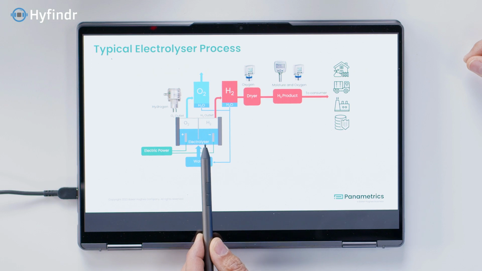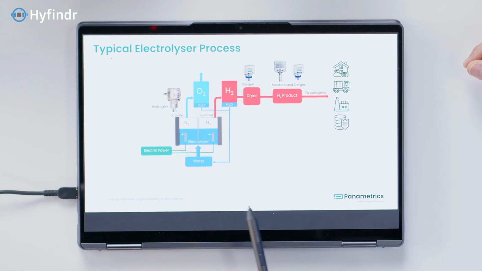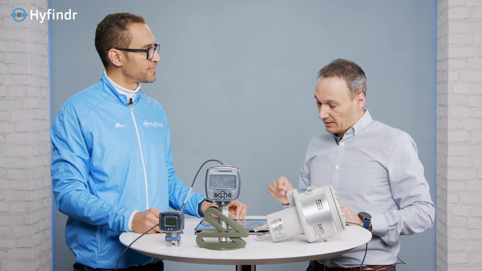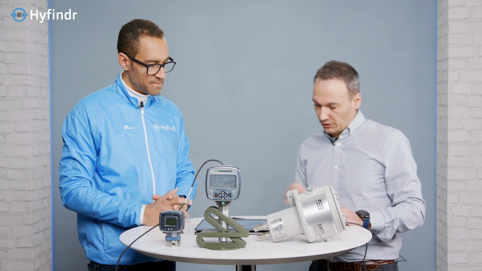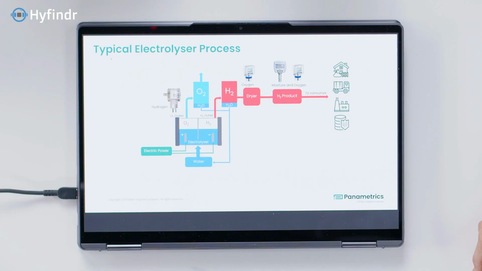So if this membrane does not work well, there is a leakage or something has happened with the membrane, then from the hydrogen side to the oxygen side, we might get some leakage, some crossovers. And the mixture between oxygen and hydrogen is a pretty explosive mixture, especially if we are close to the explosive range, to the flammable ranges. Every flammable gas or vapor, when within the concentration ranges that are declared, like within the low explosive level or upper explosion level, will burn when in presence of oxygen. And the low explosive level for hydrogen, we talk here about 4%.